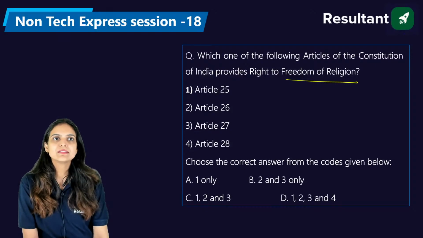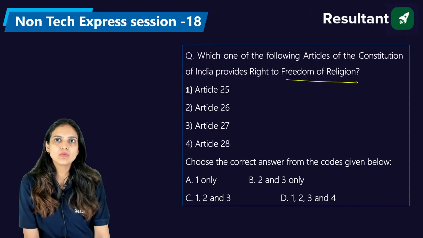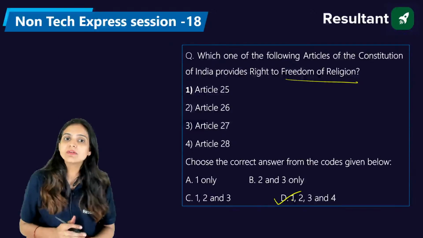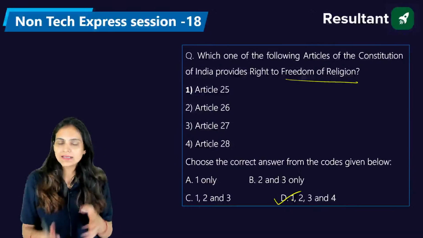Please answer, everyone. What do you think? What is the right answer? Venkat saying it's 1, 2, 3, 4. Devanshu saying it's 1, 2, 3, 4. Yes, the right answer is D. All the above answers, articles are correct.